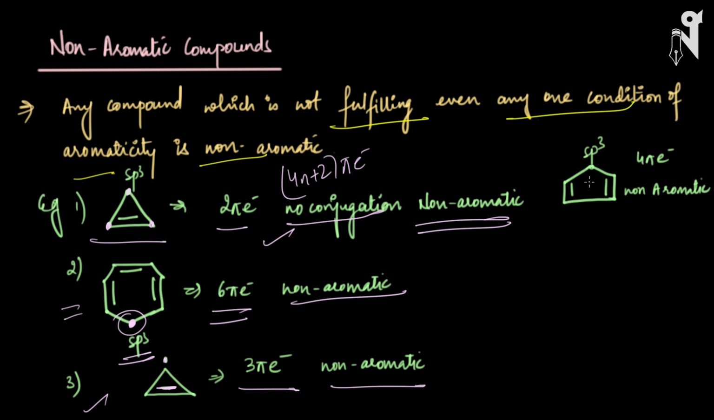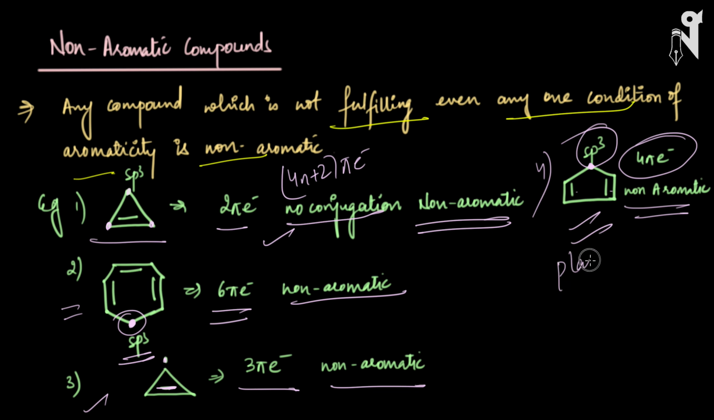Now again the last one, look at the fourth one. Here also the same condition: you have double bonds which are alternate to each other, and then the fifth carbon is sp3, which makes it non-planar and hence non-aromatic. Even though it is following the 4n pi electron rule, we still cannot call it anti-aromatic, because for anti-aromatic your molecule should be planar, and this is not planar.